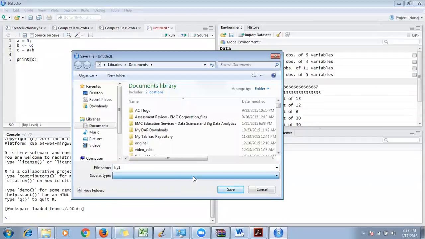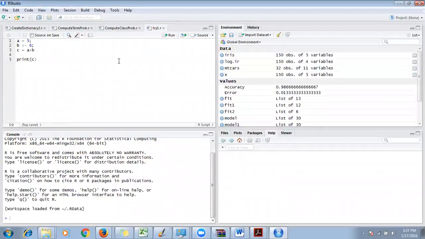In the type you set try1.r, because this is an R script. This R extension is to know that it's R code. Okay, so this is saved. Here you can write code like this. We'll see how to run it.